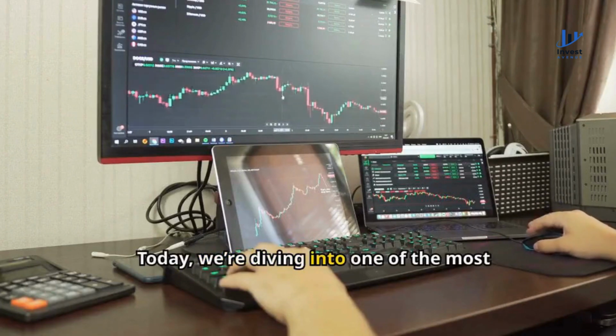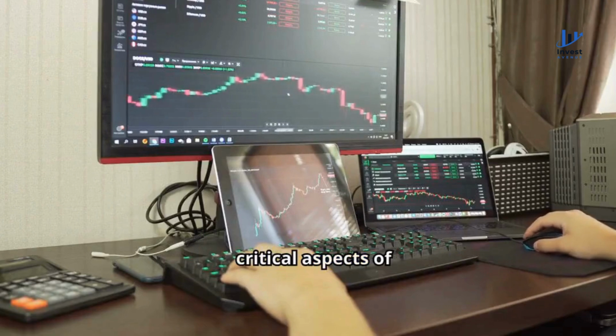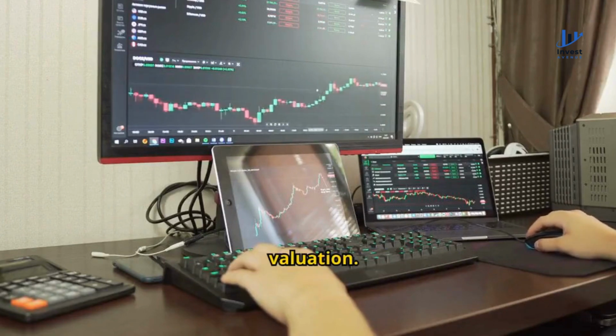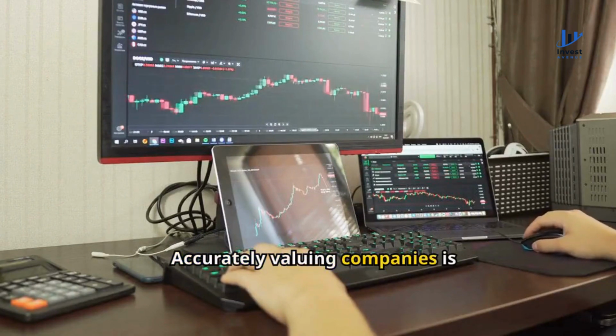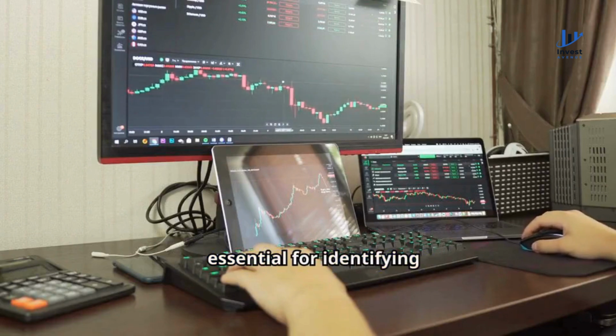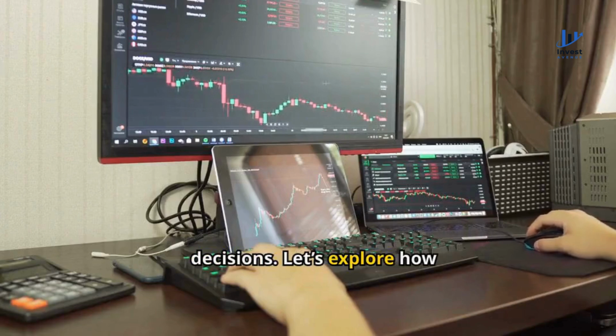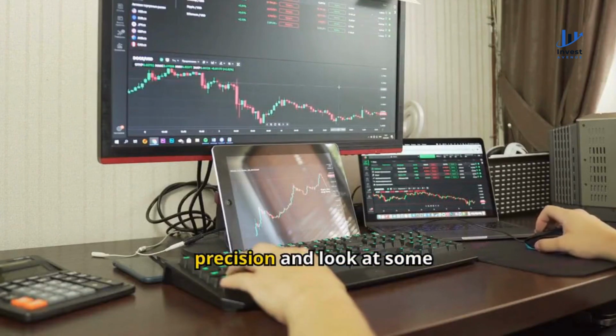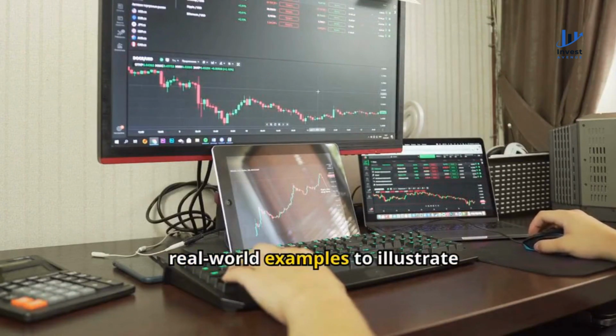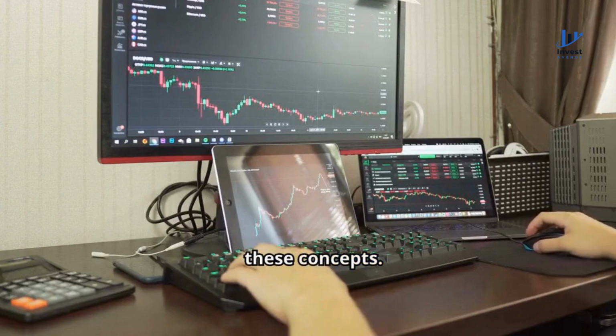Today, we're diving into one of the most critical aspects of advanced investing: valuation. Accurately valuing companies is essential for identifying great investment opportunities and making informed decisions. Let's explore how to approach valuation with precision and look at some real-world examples to illustrate these concepts.